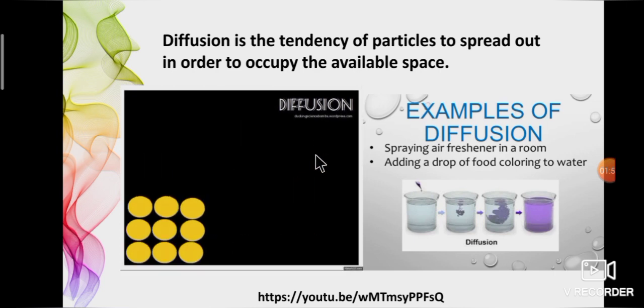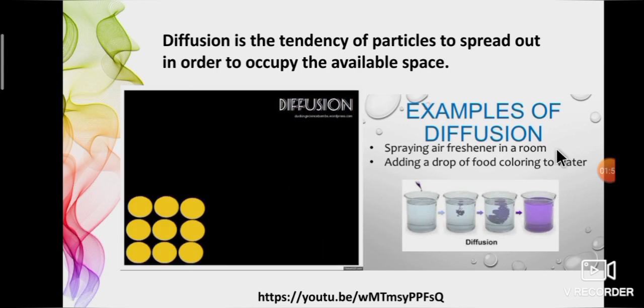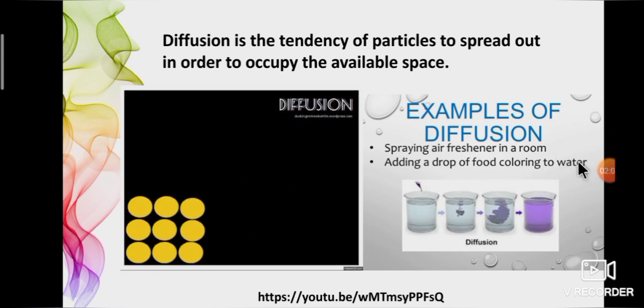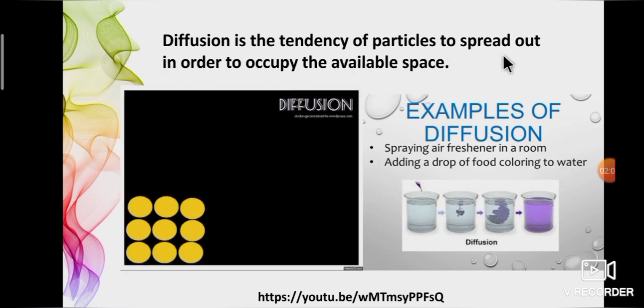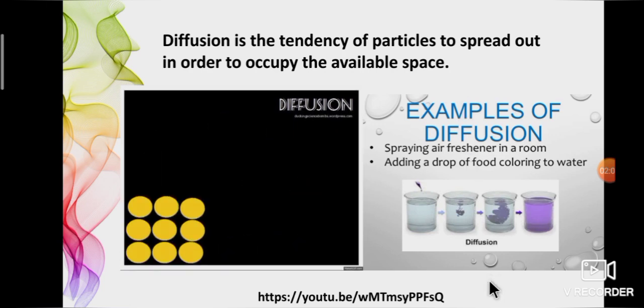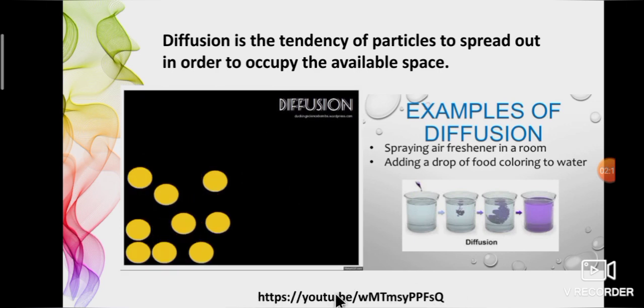Some more examples of diffusion: spraying air freshener in a room, adding a drop of food coloring to water. I repeat once again, diffusion is the tendency of particles to spread out in order to occupy the available space. To know more details about diffusibility of matter, see the link below.